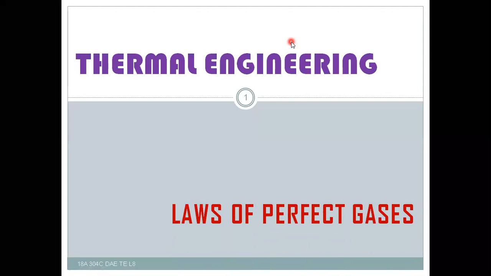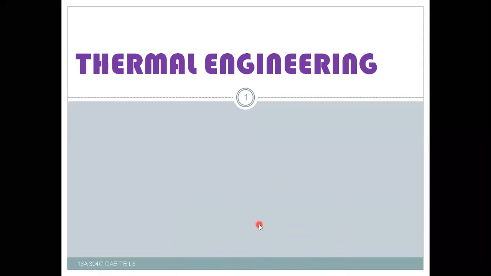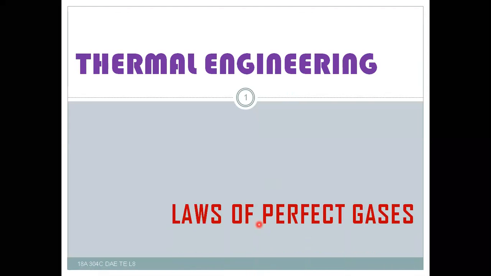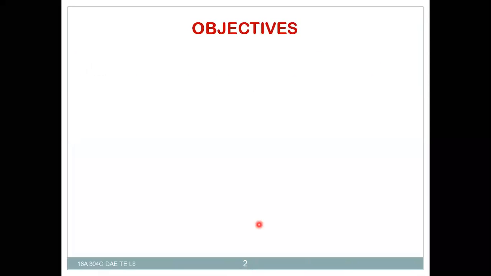In our subject thermal engineering, laws of perfect gases. In the previous lesson, we have discussed what is meant by vapor and what is meant by perfect gas, and perfect gas laws like Boyle's law, Charles' law, and also the characteristic gas equation and universal gas equation. We have discussed them and some simple problems.